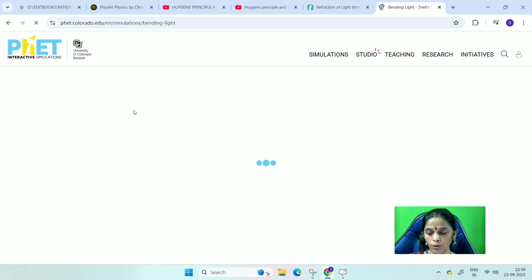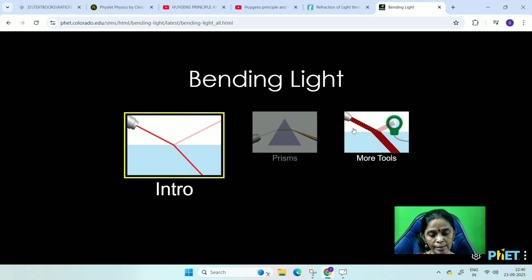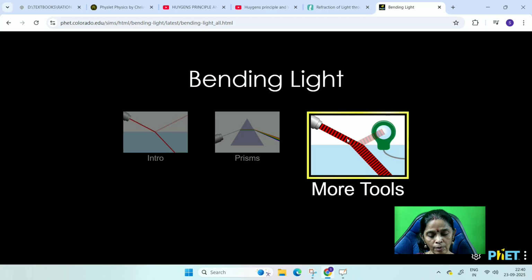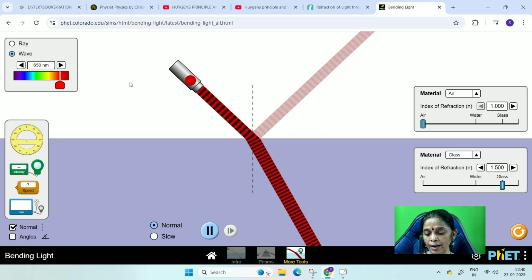So let me show you the simulation of PhET. This is actually a ray, which you have already learnt. The ray of light travels from rarer to denser medium. You can see here, this is the rarer medium and the denser medium. The ray bends towards the normal. So instead of a ray, I'm going to take a wave. You can see that it is traveling in the form of a crest and a trough.